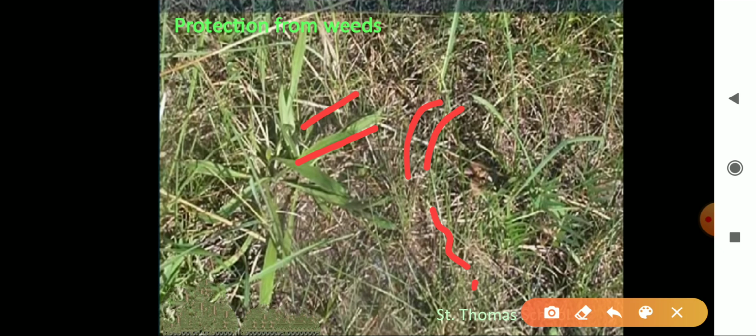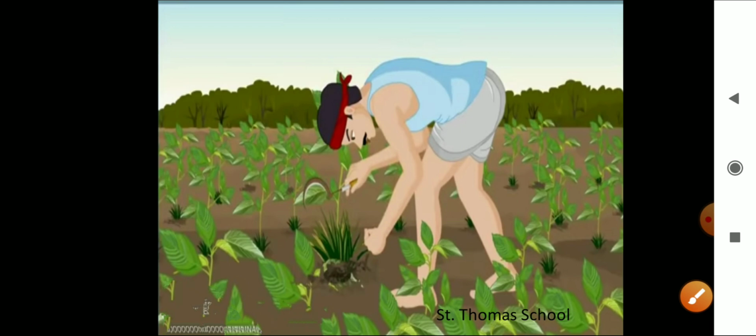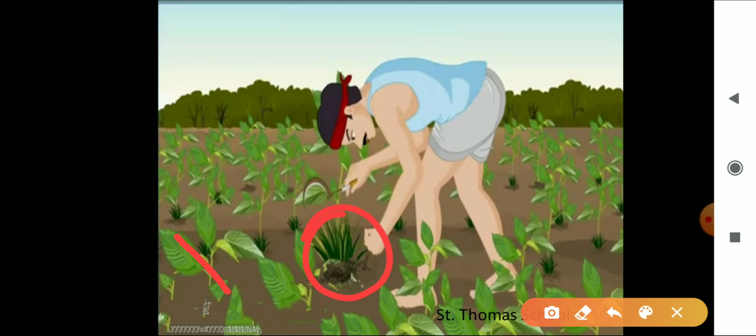In that time, what we have to do in a field, many other undesirable plants, you can see this plant, look at this plant and see what the farmer is doing there, right? In a field, many other undesirable plants may grow naturally along with the crop. We are not putting anything over there. We are not putting crops or seeds to grow that plant, but naturally it is growing.